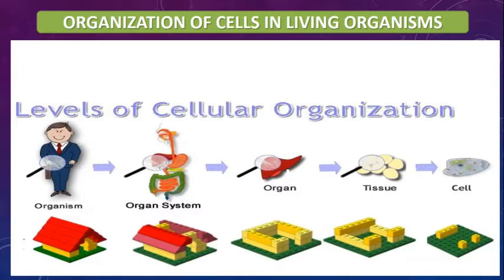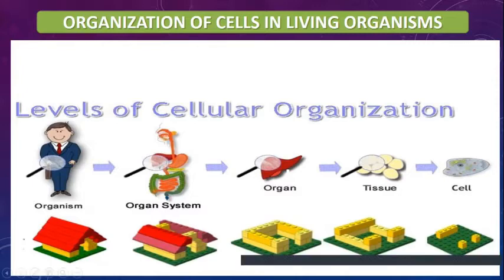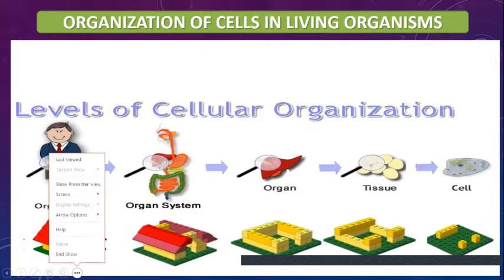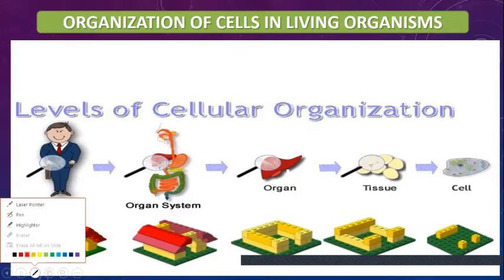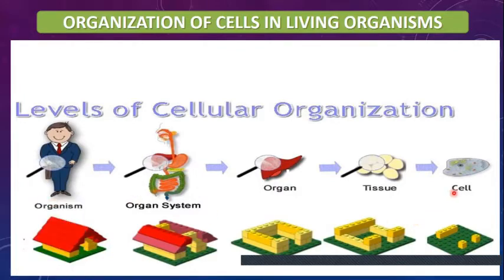So here you are seeing the diagram of the different levels of cellular organization. First is the cell. Second is the tissue. Third is the organ, and then the organ system, and then the organism. So these are the different levels of the cellular organization.